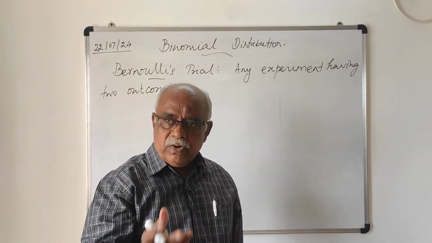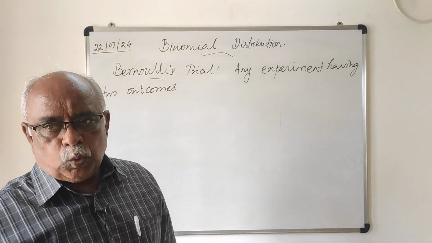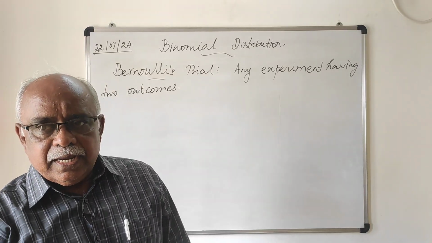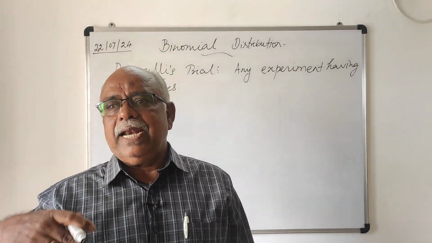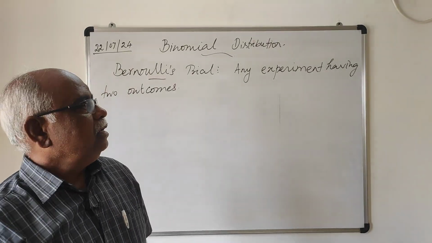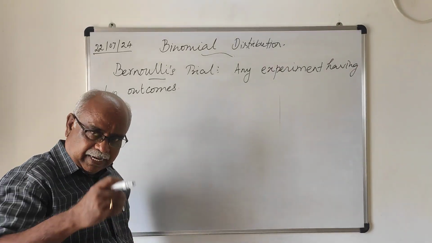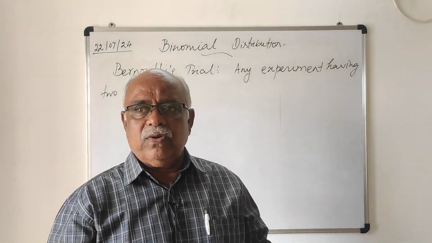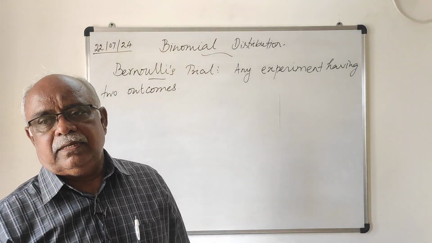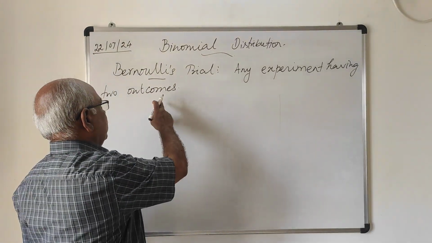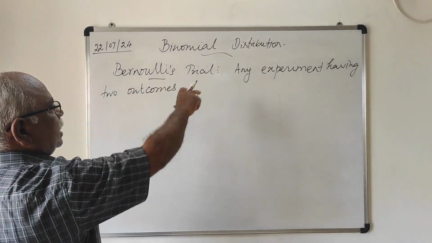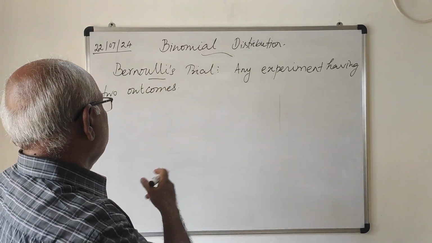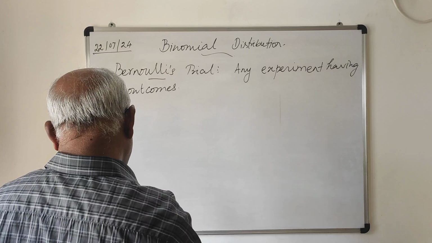So you have to convert into two events: getting an even number is one event, and getting an odd number is another event. That is how we have to classify into Bernoulli trials, an experiment having two outcomes only.